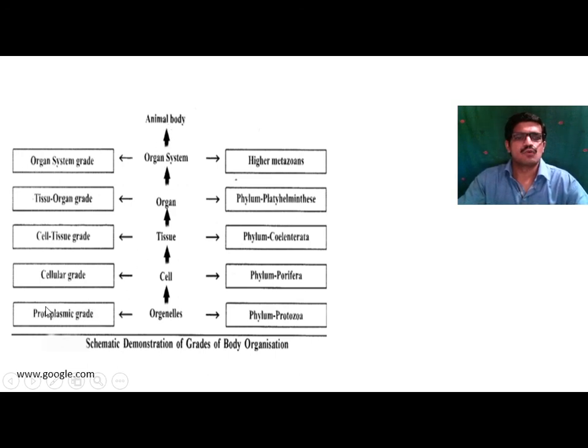So this is the protoplasmic grade, then cellular grade, cell tissue grade, tissue organ grade, organ system grade. Organelles: phylum Protozoa; cell: Porifera; tissue: phylum Coelenterata; organ: phylum Platyhelminthes; and higher Metazoa are made up of organ systems. So this is the body organization of the cell. Thank you.